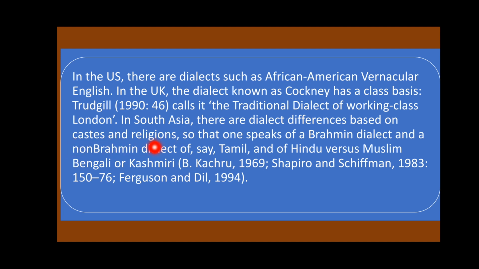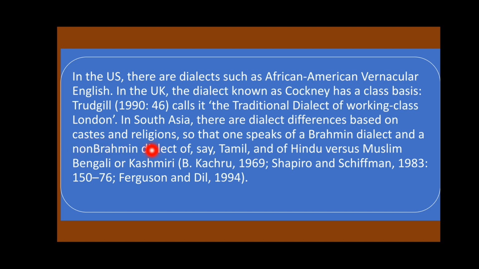So you may speak the same dialect, right? But differences will exist if you belong to Brahman, right? Or you belong to non-Brahman. Brahman, that is like high class people. And non-Brahman, that is like lower class people, right? So even though you speak the same dialect, there will be differences, right? Brahman dialect and non-Brahman dialect, or Tamil, or Hindu versus Muslim, Bengali or Kashmiri dialect. So differences exist, okay? Vernacular English, working class, or class basis, and basis on caste and religion.